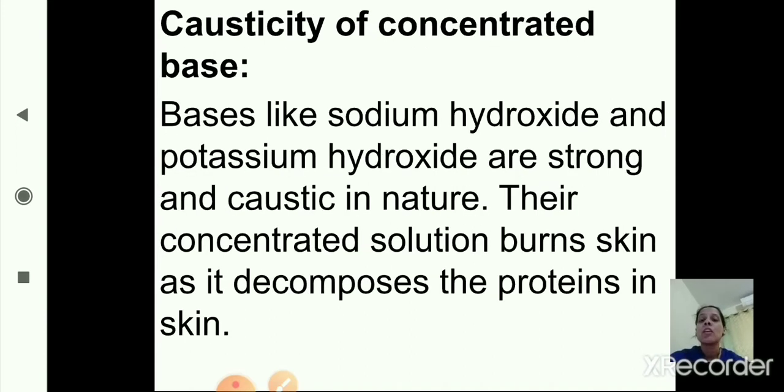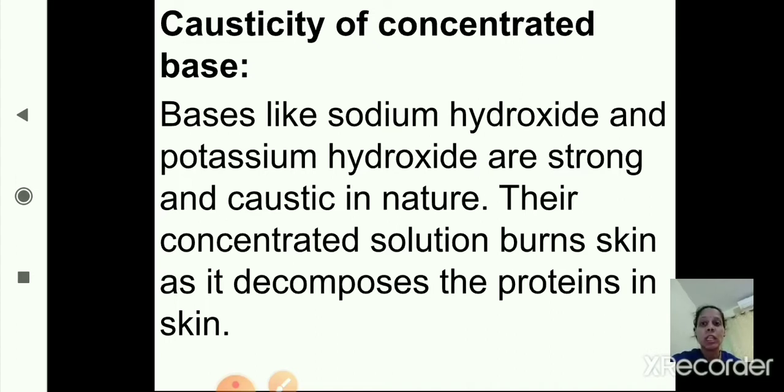Now, causticity of concentrated base. Bases like sodium hydroxide NaOH and potassium hydroxide KOH are strong and caustic in nature. Their concentrated solution burns the skin as it decomposes the proteins in the skin.